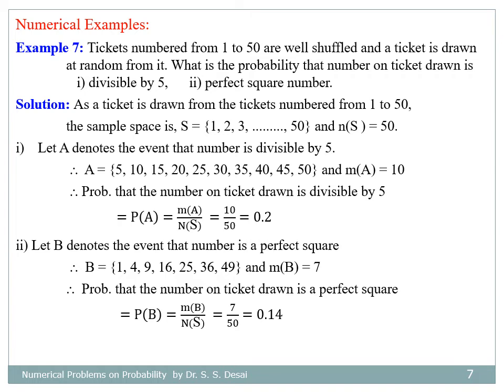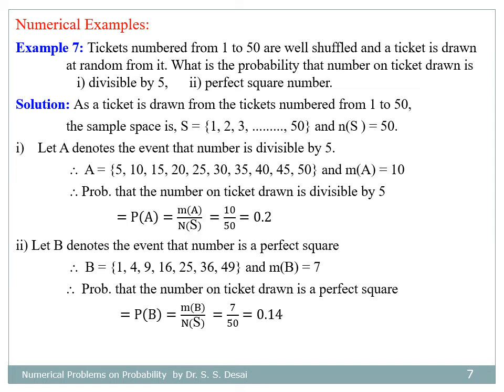Tickets numbered from 1 to 50 are well shuffled and a ticket is drawn at random. What is the probability that number on ticket drawn is divisible by 5? And in second bit is a perfect square. For solution, as a ticket is drawn from the tickets numbered from 1 to 50, the sample space will contain the numbers 1, 2, 3 up to 50. That means there are 50 possible numbers to come up, and hence n of omega equal to 50.